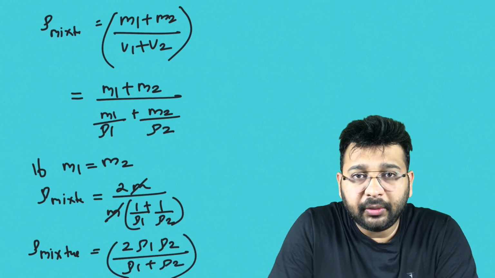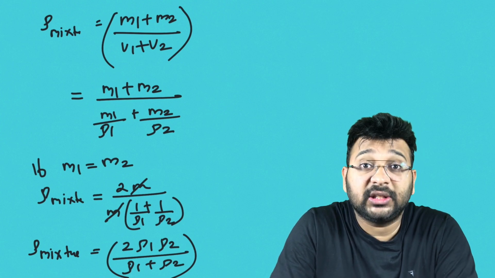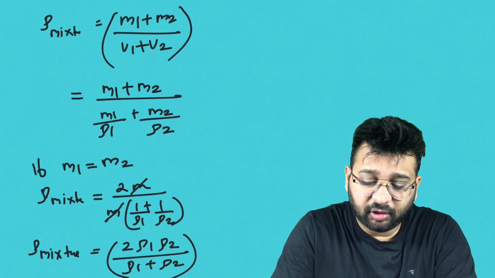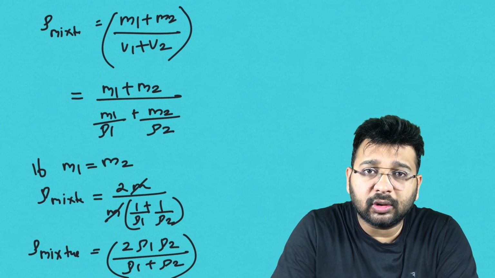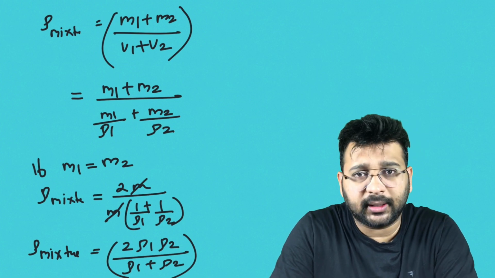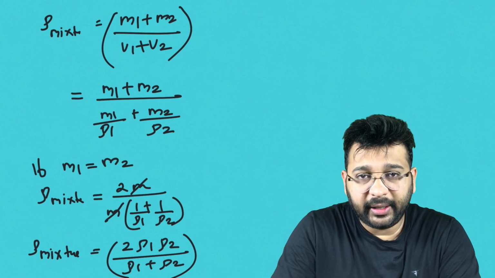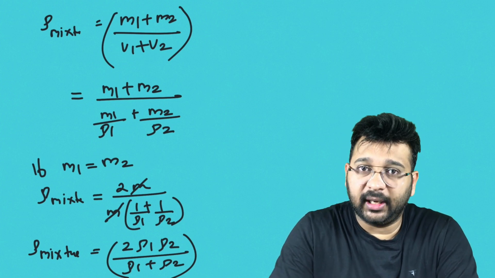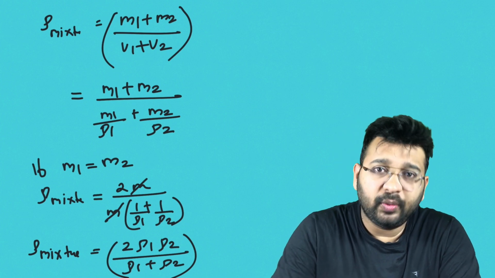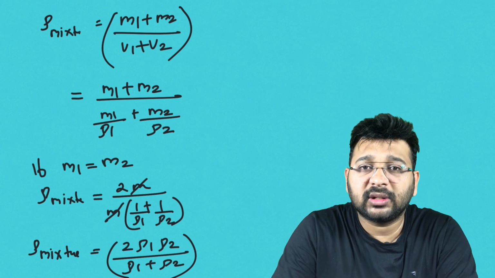So, when you take two liquids, if they have the same volume, the density is (rho 1 plus rho 2) by 2. If they have the same mass, the formula changes to 2 rho 1 rho 2 divided by rho 1 plus rho 2. This is the most important thing as we deal with density. So, we learned what is density, we learned the concepts of units, we learned the relative density, and now we learned the mixtures. Now, the next important topic that we come across is pressure,